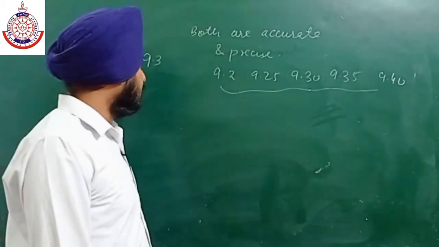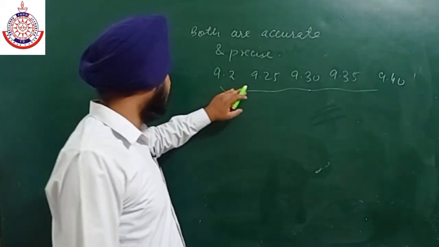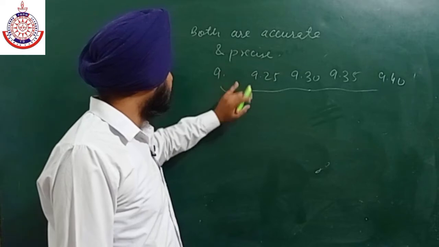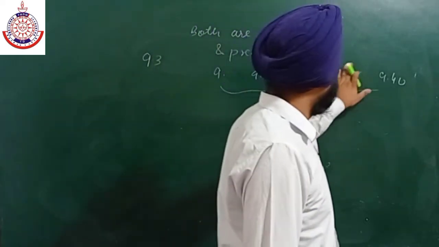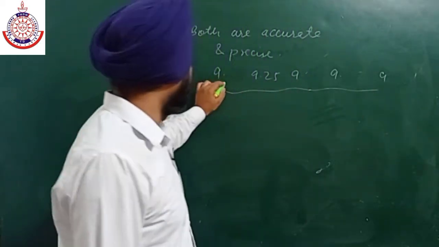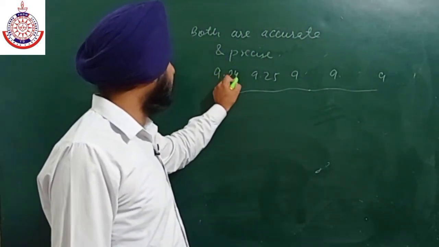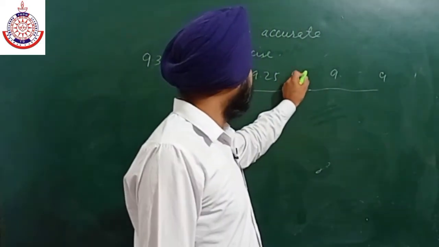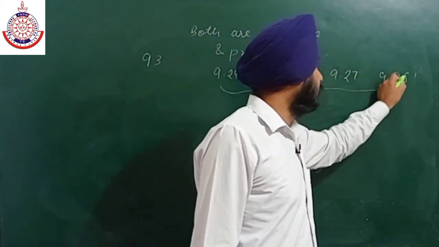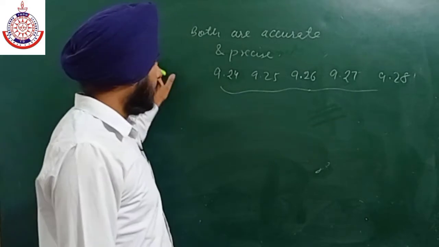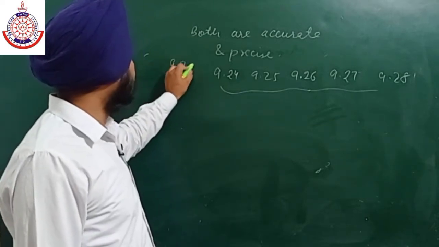Sorry, wait a minute, let me change some readings. So for example, it is 9.24, 9.26, 9.27 and 9.28, and the correct value is nearly equal to 9.26.